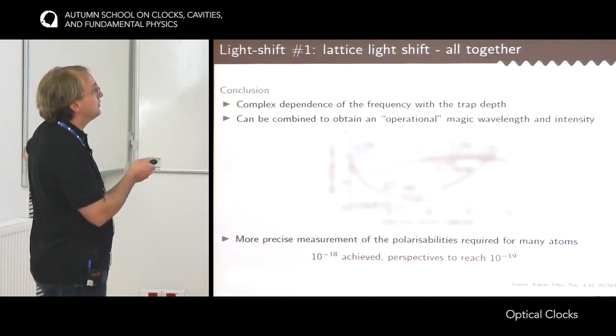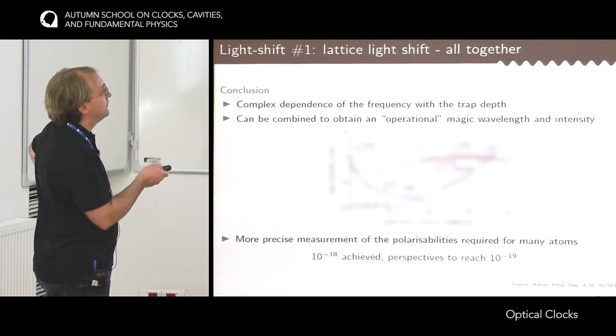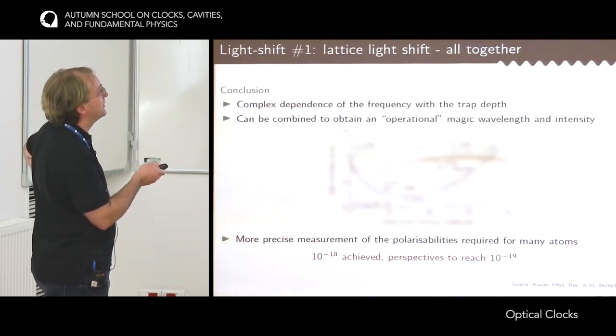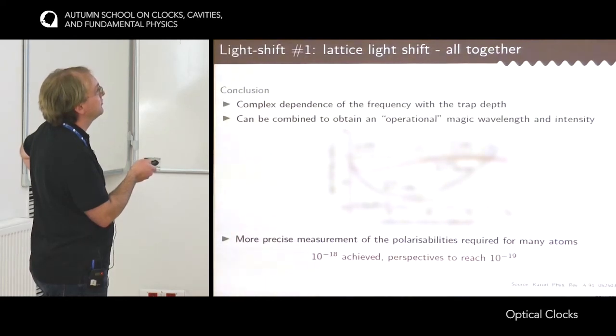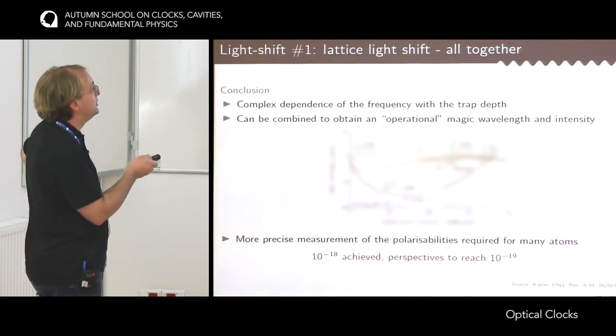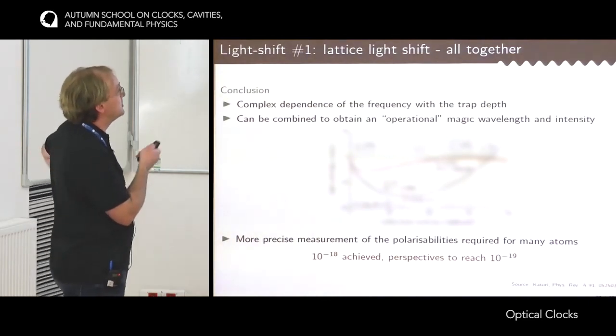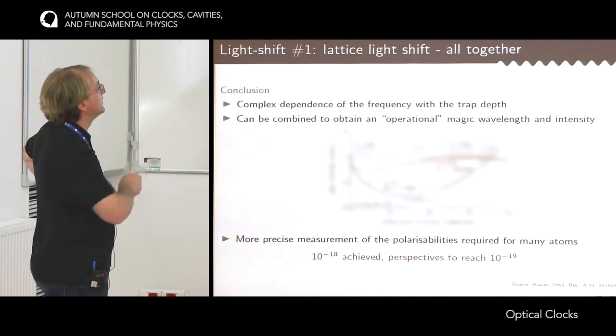And it's really important to quantify all these effects together to understand how the curve is going. For instance, here, if you sit on this red curve and just take measurement points here and extrapolate, you would end up here, whereas the correct interpolation would be there. So it's really important to measure all these polarizabilities very precisely.